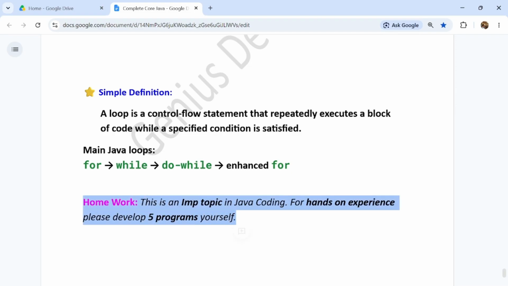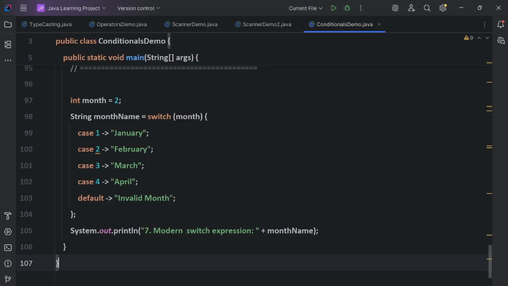So here is the important homework, guys. This is an important topic in Java coding. For hands-on experience, please develop at least 5 programs on this topic, guys. So let's come to the code, guys. I will show you the code logic also.